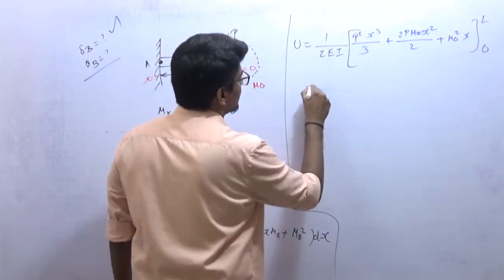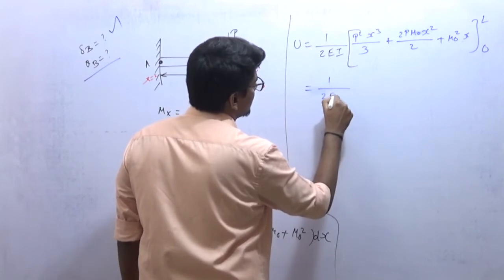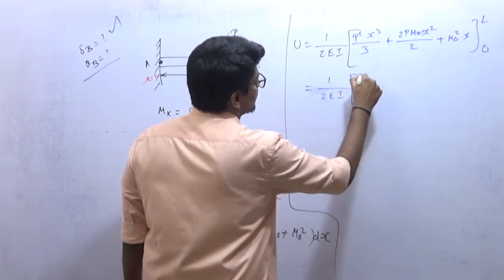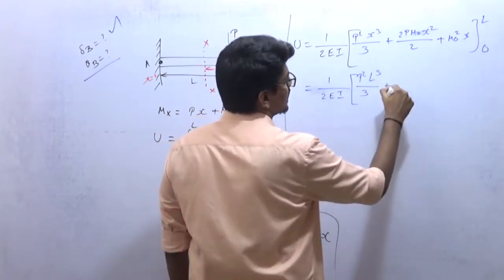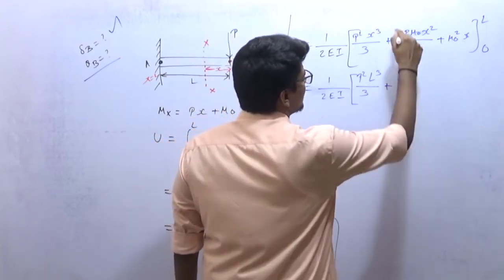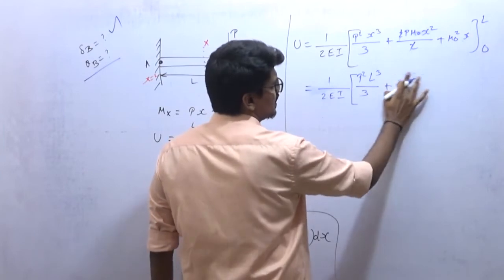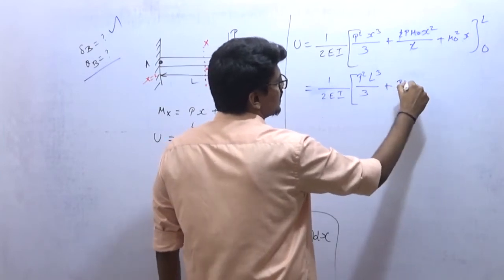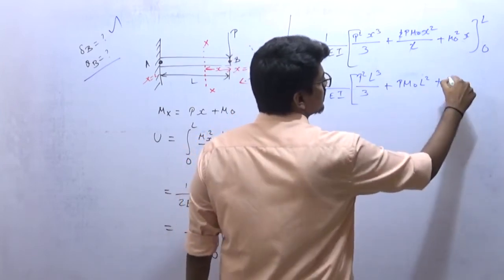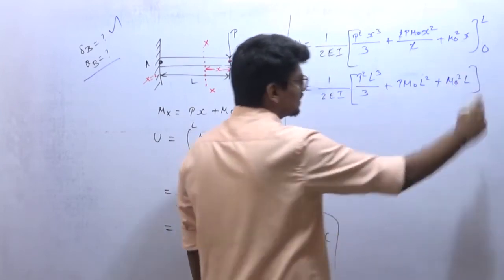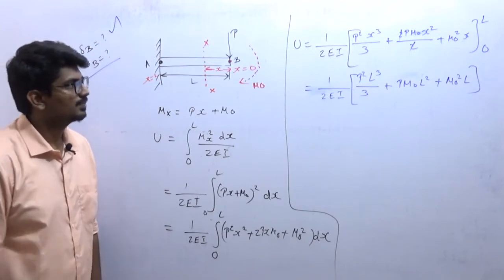So that will be equal to, if I apply upper limit and lower limit, P square L cube by 3 plus 2P, anyways this 2 I can cancel, so P M naught L square plus M naught square L.